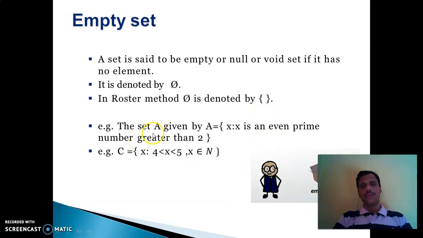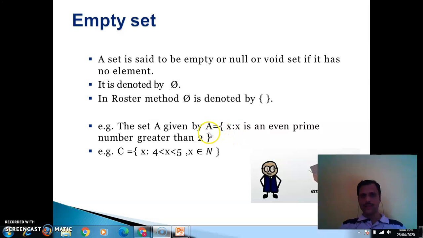For example, the set A given by A = {x such that x is an even prime number greater than 2}. There is only one even prime number, which is 2, so this is not possible. X is an even prime number greater than 2 cannot hold. So this set A is an empty set.